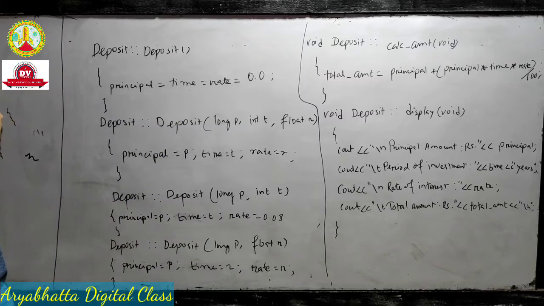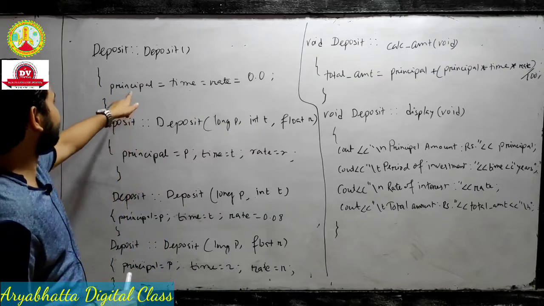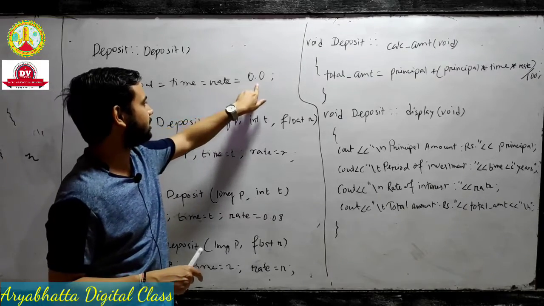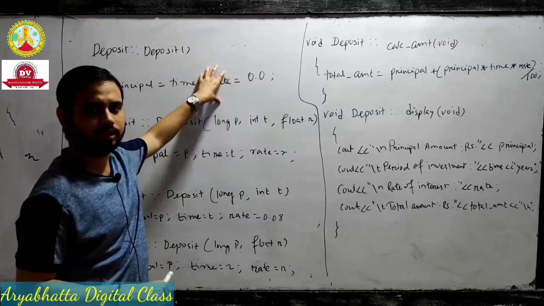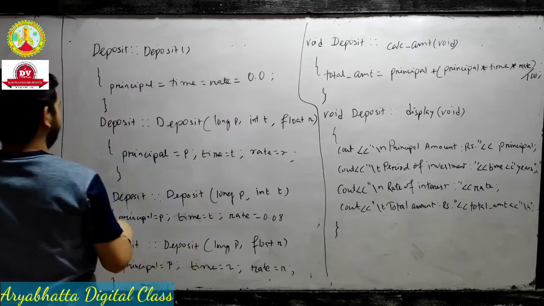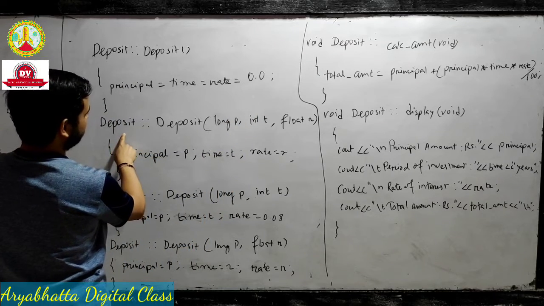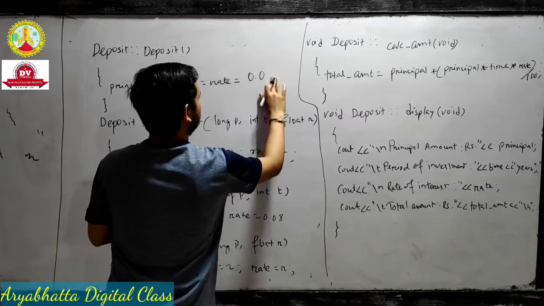Deposit constructor, you see in the first constructor, the constructor is default, means no argument we have passed. Okay, that's why we take all principal, time, rate as 0. And why do we take 0.0? Because rate is in float. Okay, this semicolon, write correctly. Deposit, okay, I write down properly.